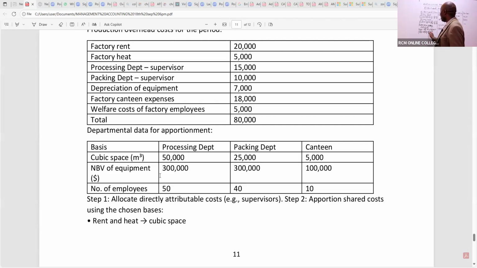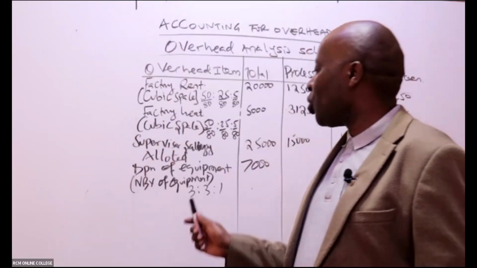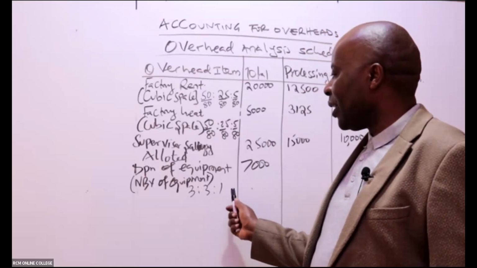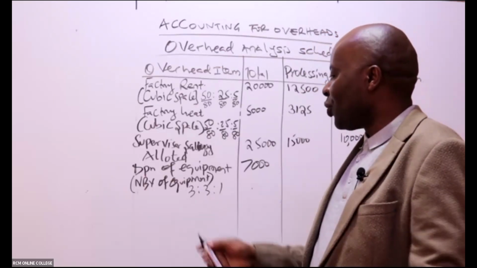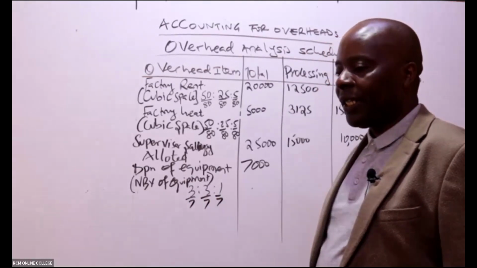I'll be left with 3 is to 3 is to 1. I can chop all the zeros from the proportions, there's no problem because I'm going to divide. So the total ratio here is 7. So this will be 3 over 7, 3 over 7, 1 over 7 like that.